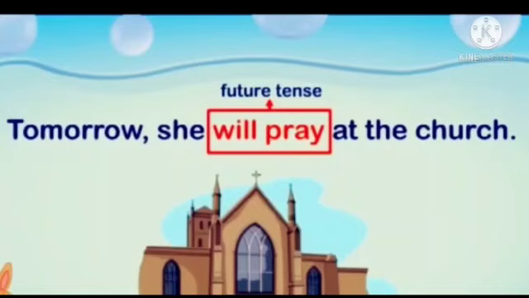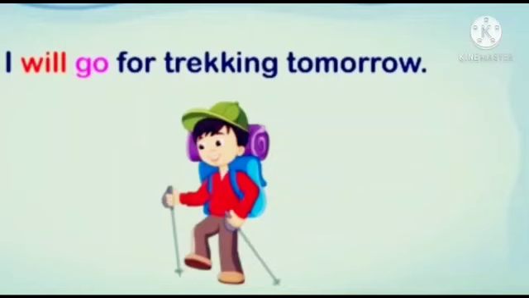Next example, tomorrow she will pray at the church. So here will pray is the future tense. So tomorrow she is going to pray. So we have to add will pray. Next example, I will go for trekking tomorrow. Here will is the future tense. So go is the base verb. Before it we have to add will. I will go for trekking tomorrow.